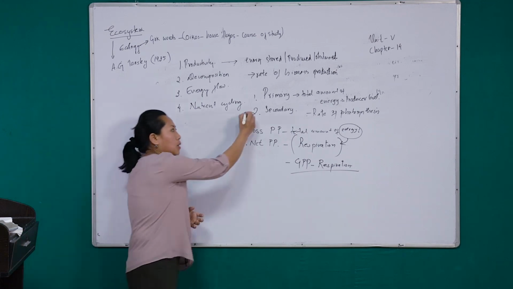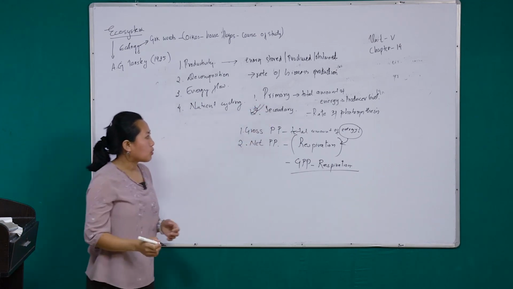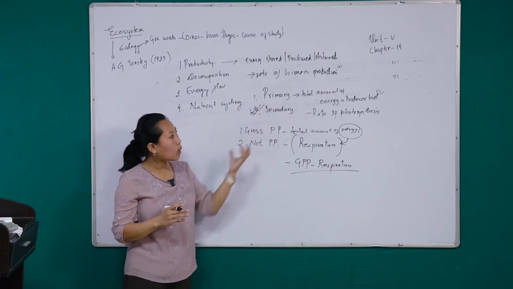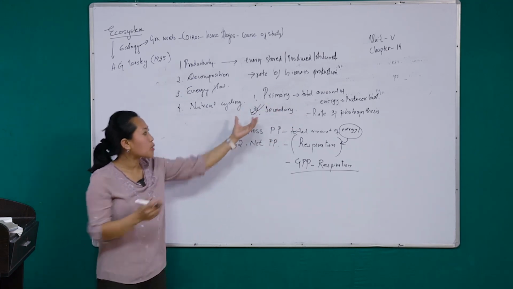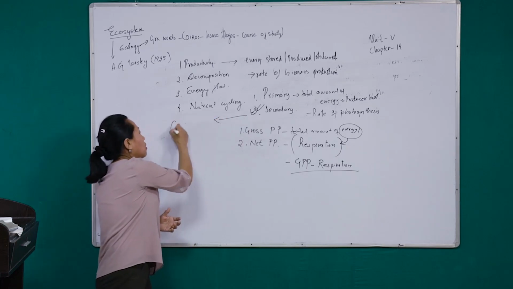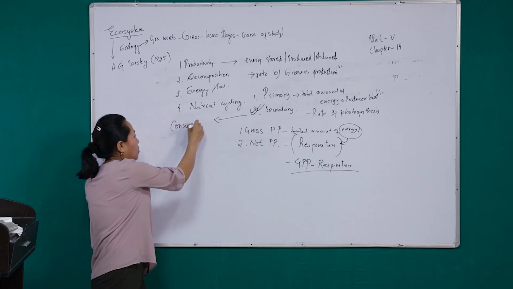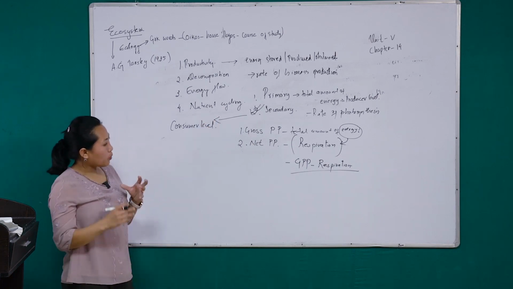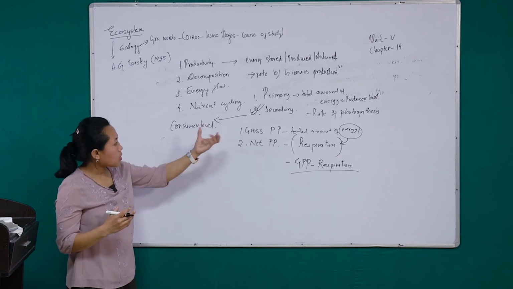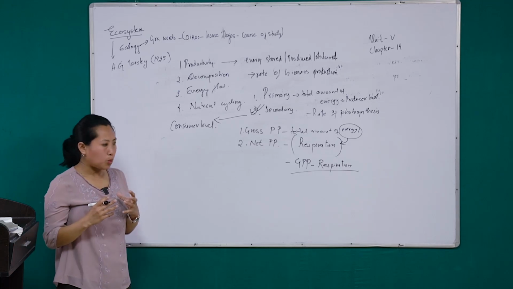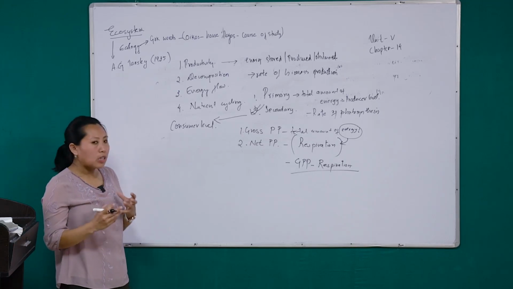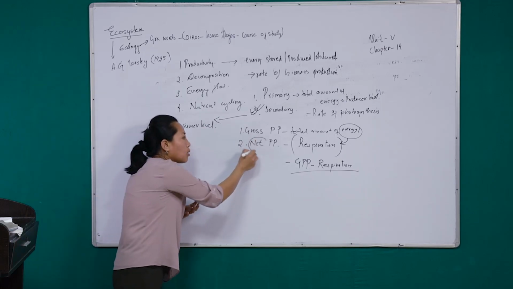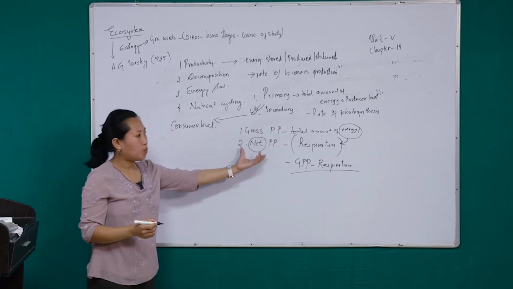And the next is secondary productivity. Primary productivity takes place at the producer level, while secondary productivity takes place at the consumer level. Since the consumers get their energy from the producers, the energy that is left to the consumers is this net energy from the producers.